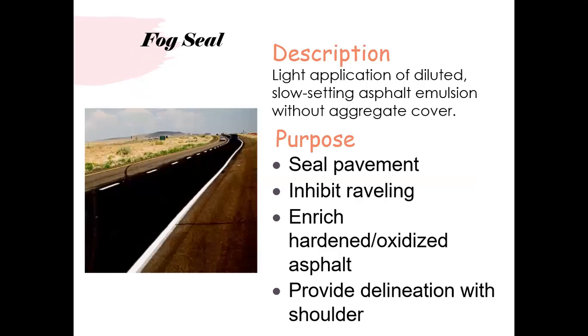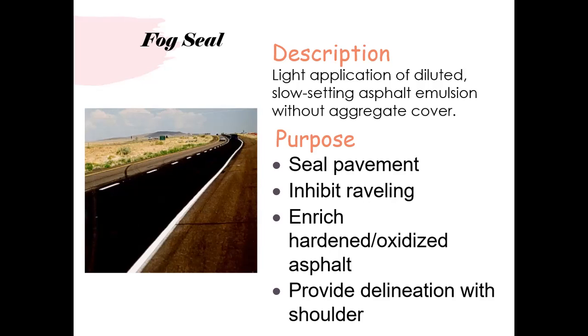When we say fog seal, it's a light application of diluted, slow setting asphalt emulsion without aggregate cover. Those of you who are wondering what an emulsion is: it is a modified form of asphalt in which water is added to the asphalt. Water and asphalt cannot be mixed together, so they are aided by some external catalyst agents, and this is how it's prepared.